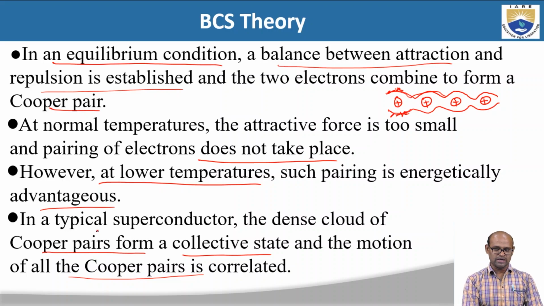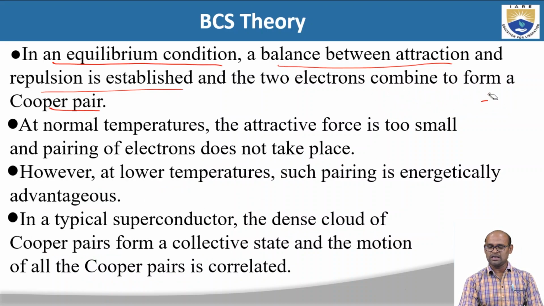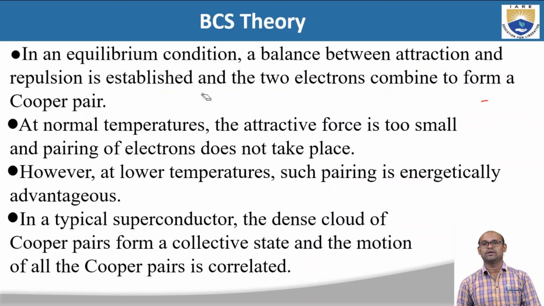In each row there is a formation of a Cooper pair, and they are all propagating throughout the lattice. So there is a formation of a collective state, that is, an ordered state of all these electrons. This happens only at low temperatures, because the attraction between the positively charged ion and the negatively charged electron is strong only at lower temperatures.